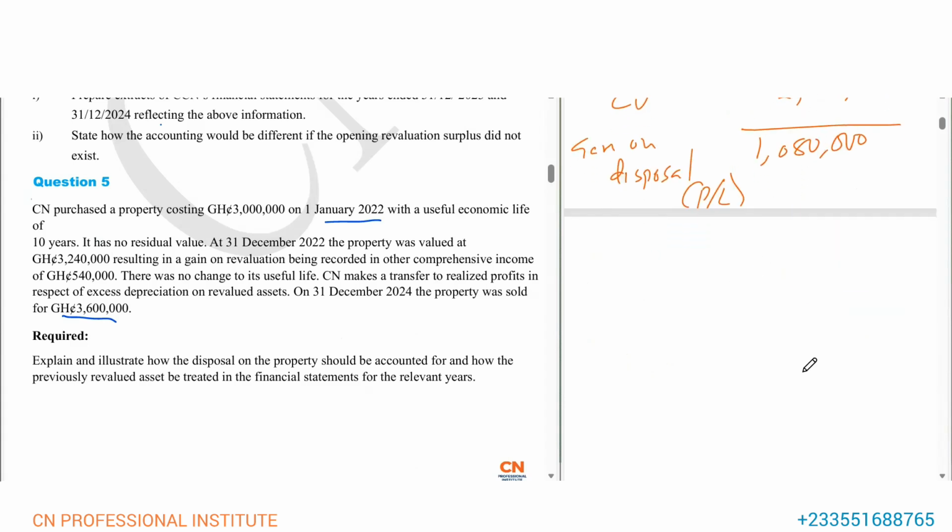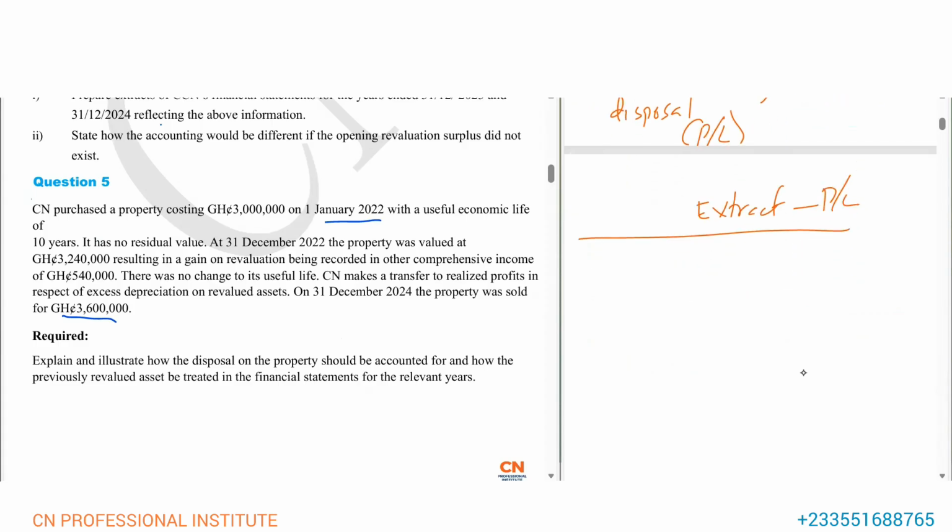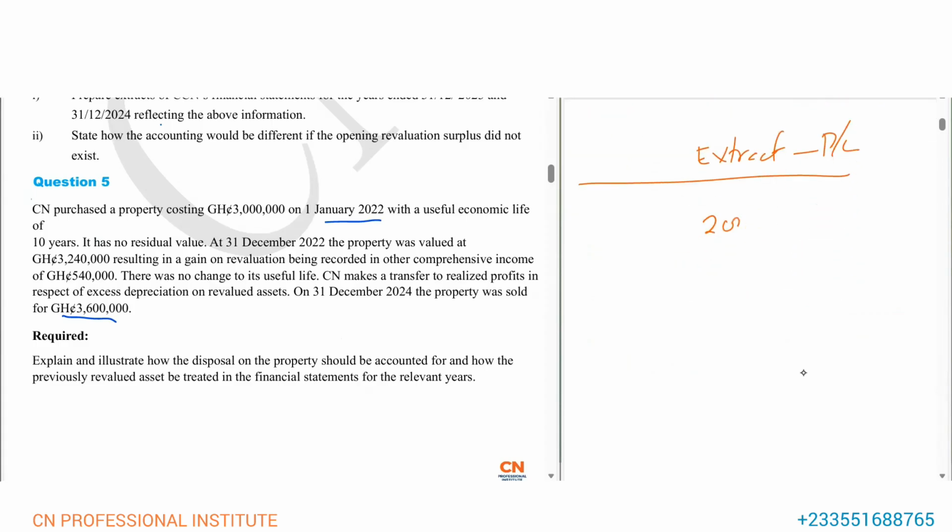Now let's go and do some extracts. Let's start with the profit or loss. Now we have 3 years, 2022, 2023, and 2024. So depreciation for 2022 is 300,000, 2023 is 360,000, 2024 is 360,000. You can put this in brackets, because it is an expense.